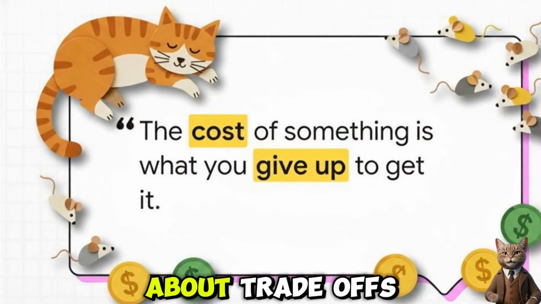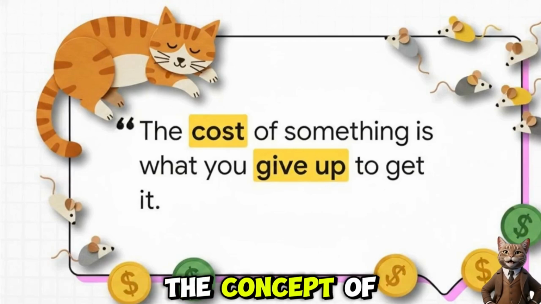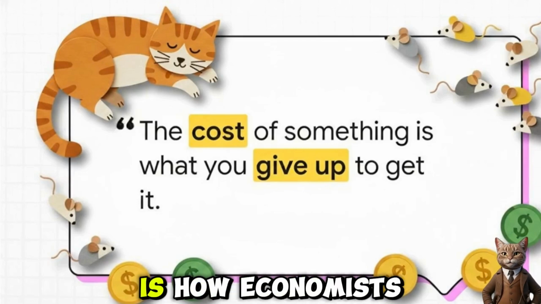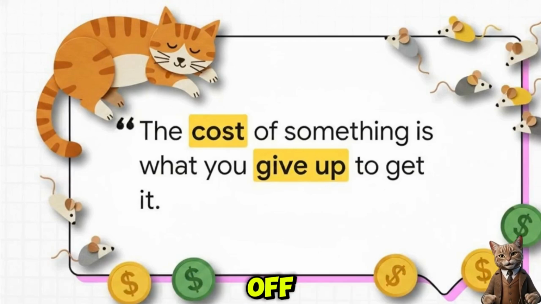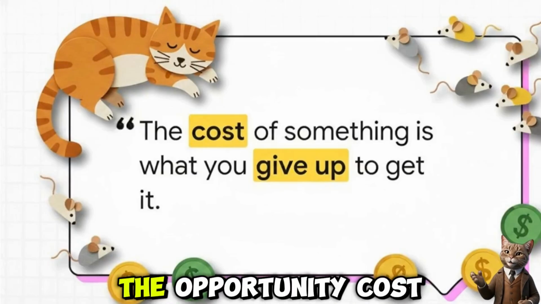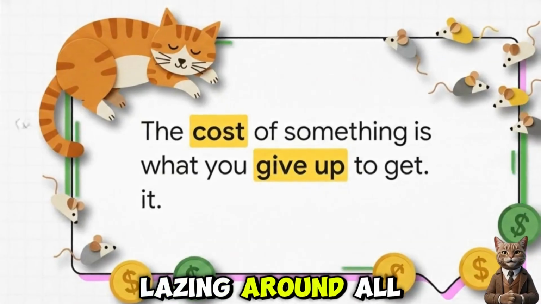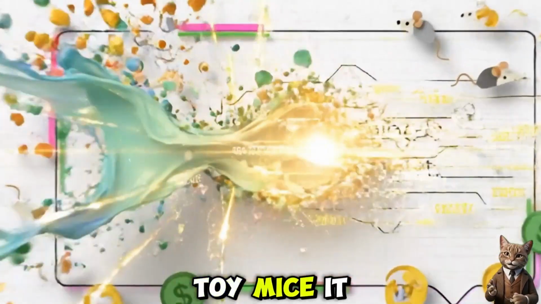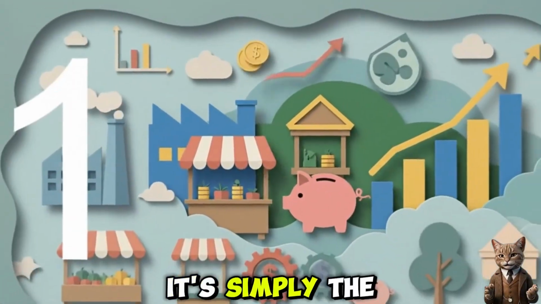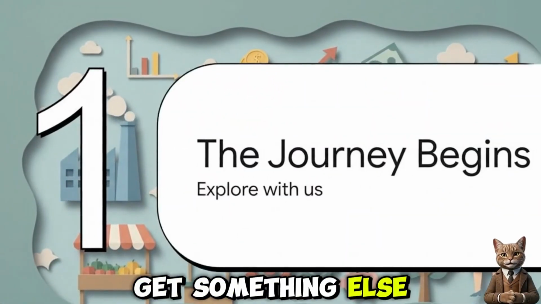Remember that principle about trade-offs we just mentioned? Well, the concept of opportunity cost is how economists measure that trade-off. To put it in Meowconomics terms, the opportunity cost of a cat lazing around all afternoon is all the toy mice it could have been chasing. It's simply the best thing you have to give up to get something else.